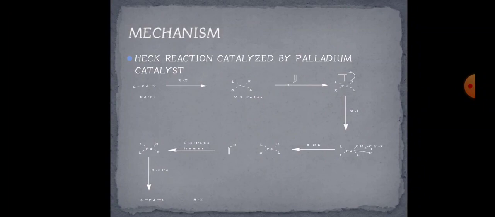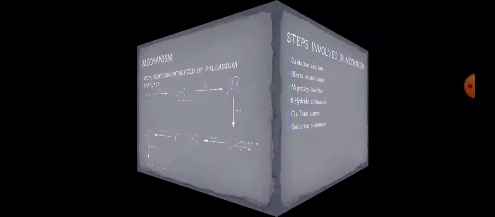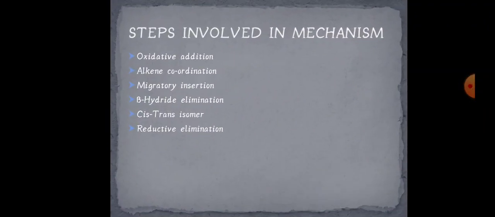So this was all about your Heck coupling reaction mechanism, that is, palladium catalyst is used in your Heck coupling reactions. So let's discuss the steps involved. Just revise what steps are involved in your mechanism. So the first step is oxidative addition: palladium 0 is converted to your palladium 2 state. Further there is alkene coordination.